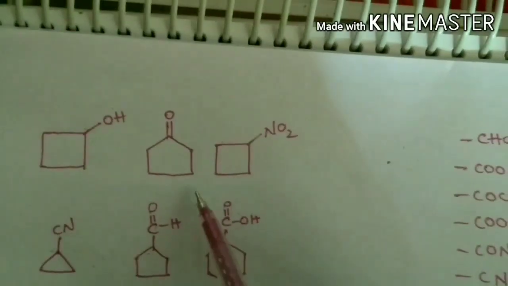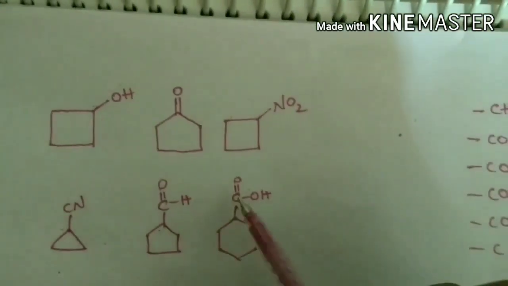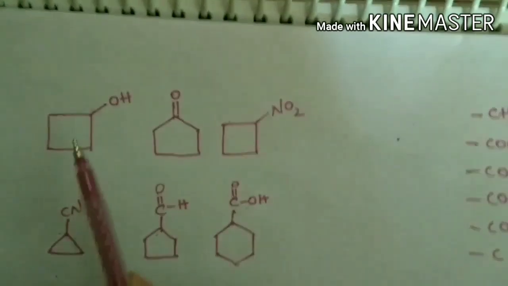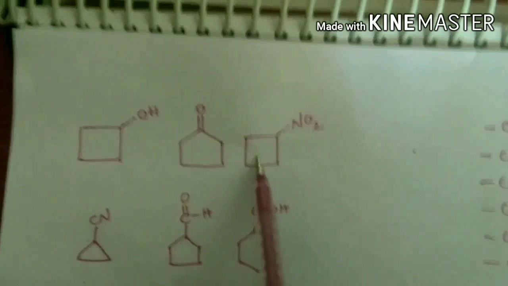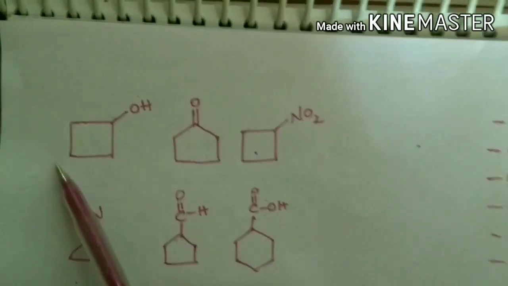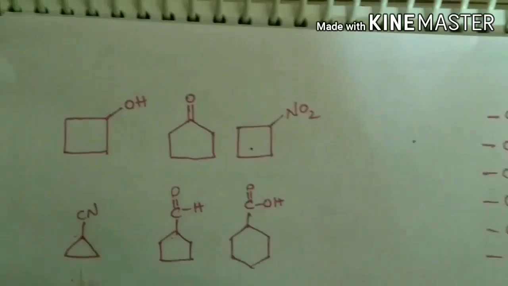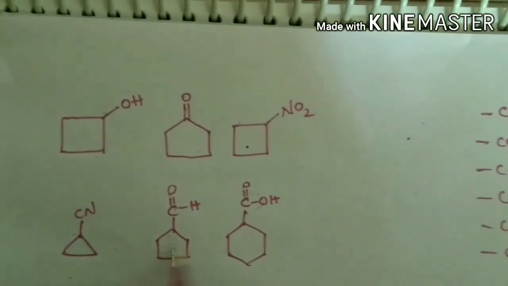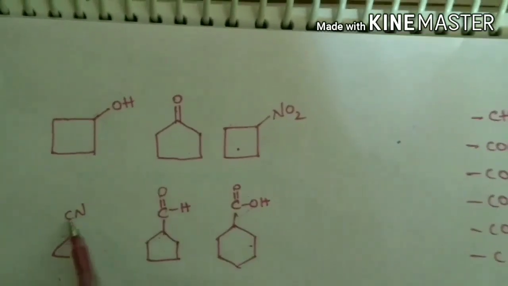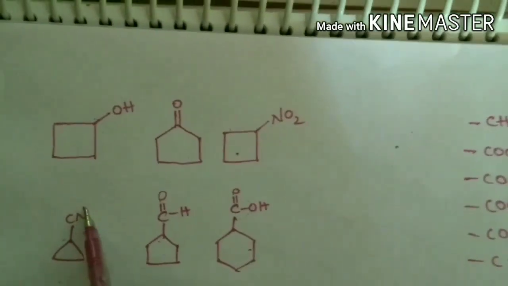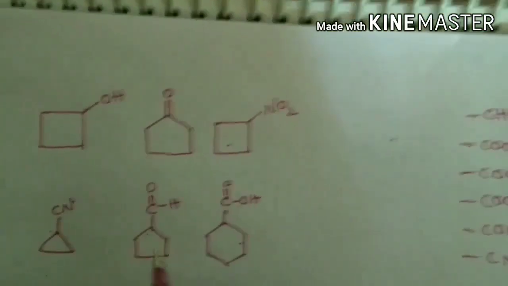Coming to this, these are some of the cyclic compounds with their respective functional groups. Here, in these three compounds, all the carbons are included in the cyclic system. In these other compounds, the carbons are apart from the cyclic part. Let's start naming all these compounds.